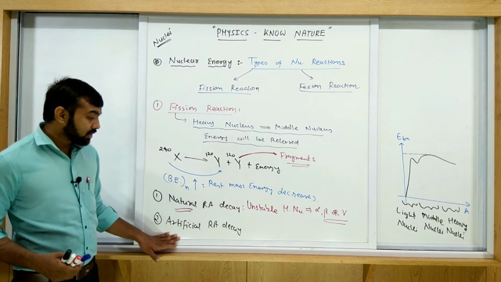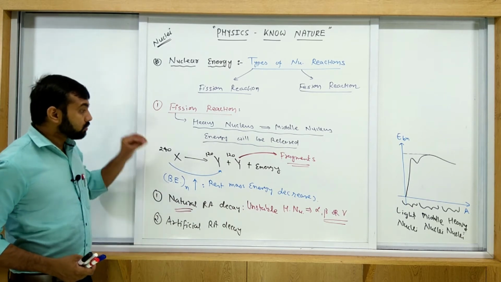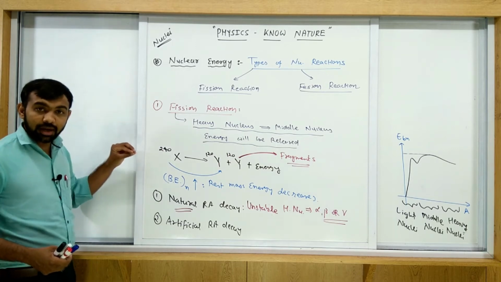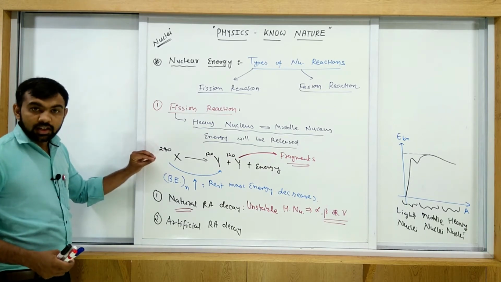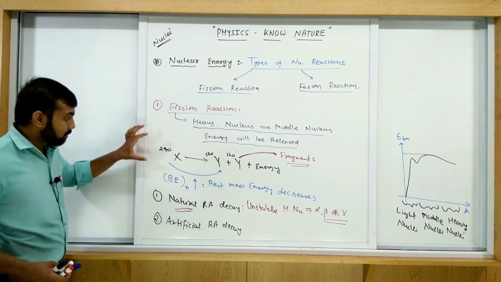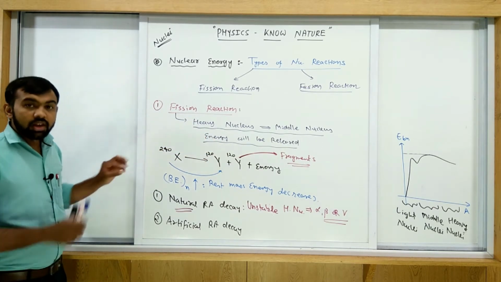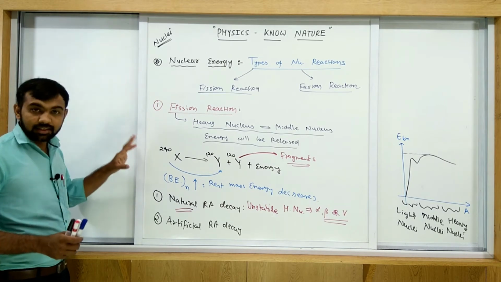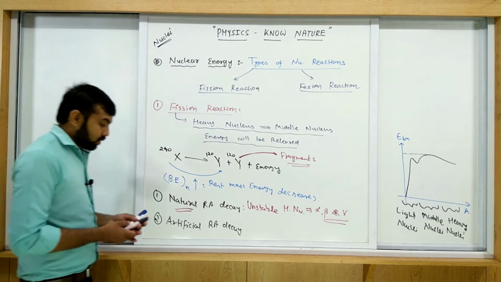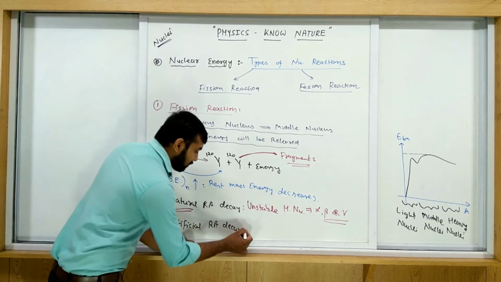But here in artificial radioactive decay, we bombard some nuclear reaction particle on this one, and then it transforms into fragments. On this parent nuclei we bombard some particles. Which type of particle? Proton, neutron, alpha. So by bombarding, this is the artificial.